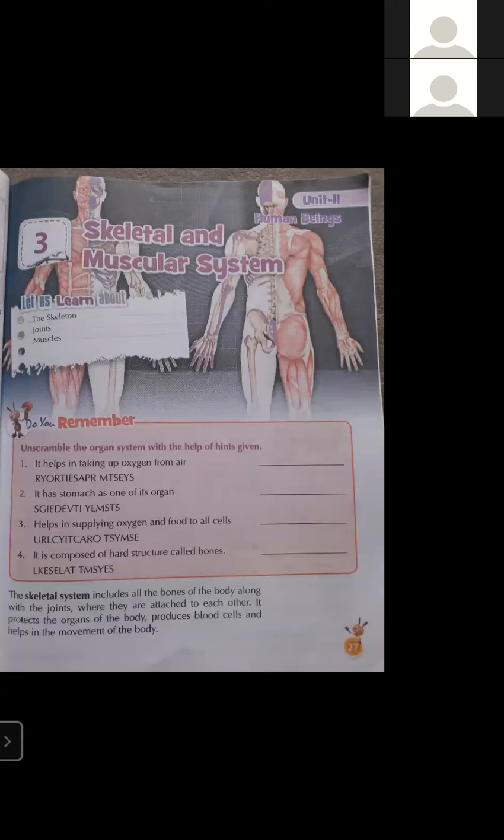Student, before unit test 1, we have learned chapter 3, but there is a huge gap. So now I am going to revise this lesson again. So listen carefully. If you are having any doubt, we will discuss at the end of this lecture.